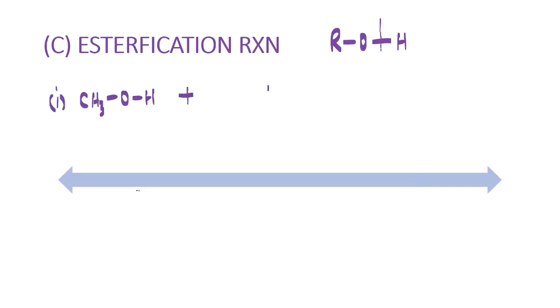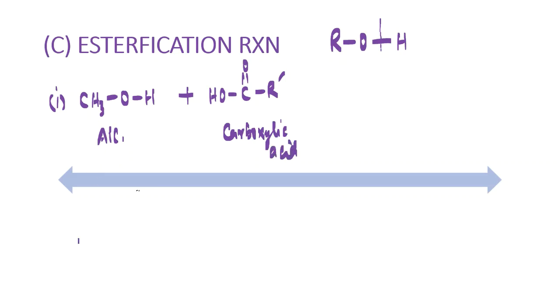I will write the carboxylic acid in this way, C double bond O and OH. So alcohol is interacting with carboxylic acid.